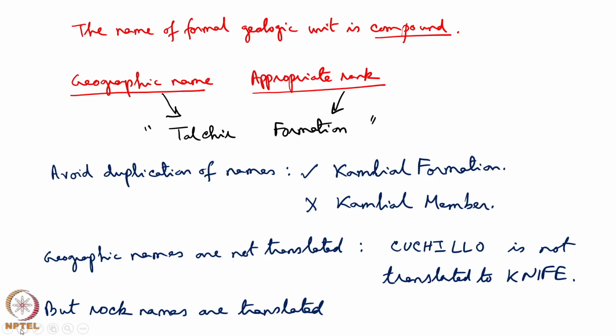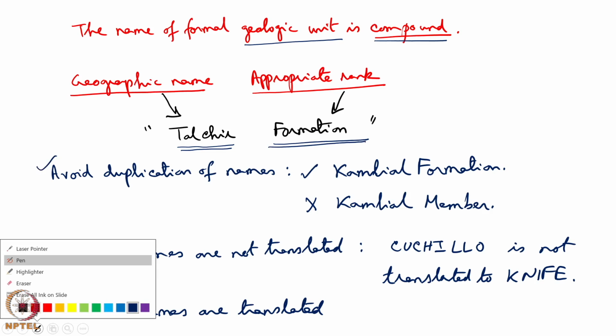How to name the geologic units in stratigraphy? A compound nomenclature is followed. First, we use a geographic term such as Talchir, a location in India, and the appropriate rank, Formation. Talchir Formation together represents the stratigraphic unit. We have to avoid duplication of the names.